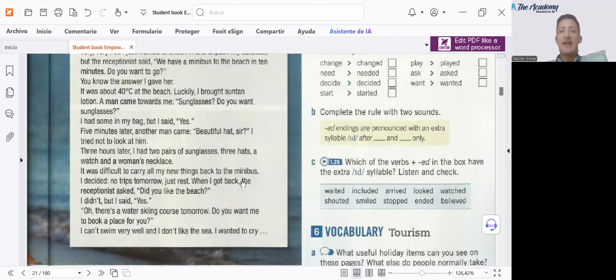3 hours later, I had 2 pairs of sunglasses, 3 hats, a watch, and a woman's necklace. It was difficult to carry all my new things back to the minibus. I decided, no trips tomorrow, just rest. When I got back, the receptionist asked, did you like the beach?